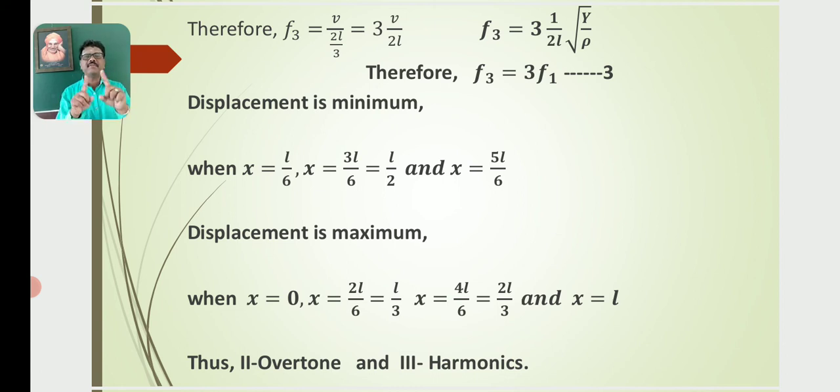Then the factor 1 by 2L into root of Y by rho can be replaced by F1, where F1 is the frequency of the fundamental vibration. Therefore, F3 is equal to 3 F1. Let this be equation number 3, the frequency of the third mode of vibration, F3. This is known as the second overtone and third harmonic.